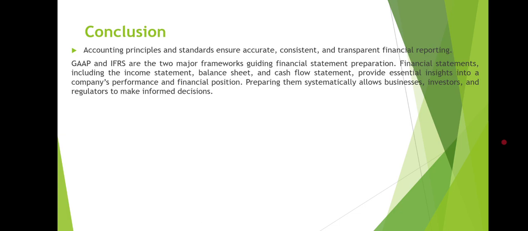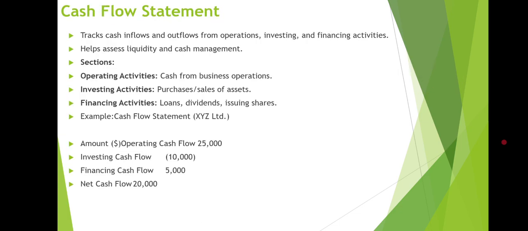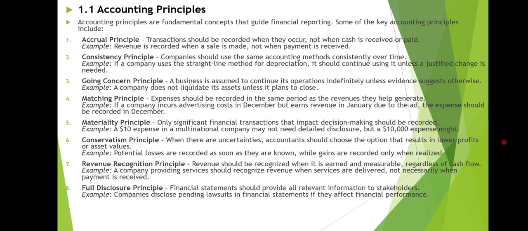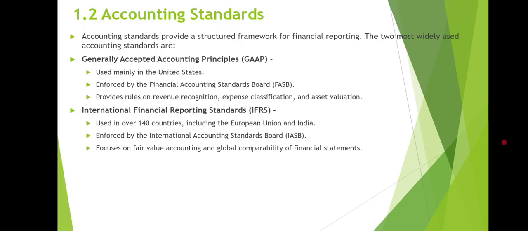Preparing them systematically allows businesses, investors, and regulators to make informed decisions. So these are very, very important. These principles and standards are the most important things that you should be aware of.